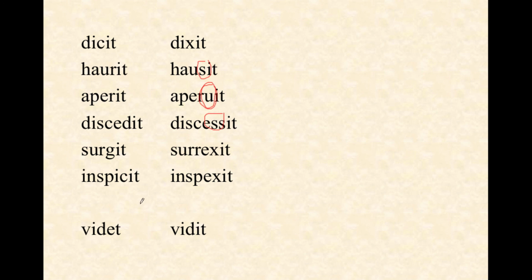Now, one final thing to be on the lookout for. This is the verb to see. The IT ending is normal in the perfect tense, but otherwise, if this text had long marks, there would be a long mark right here indicating that this is pronounced weedit, whereas this is widet. So if you don't have long marks, the only difference is the ending itself. But the long mark is real. It does change the pronunciation.